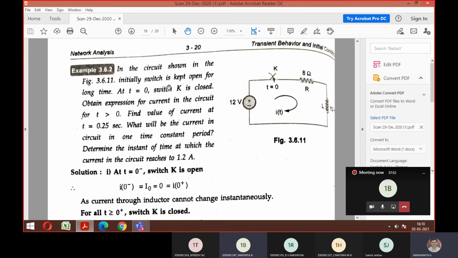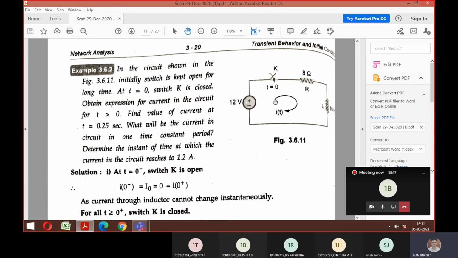Okay. So look at this. What derivation did we do? Same concept. If switch at t is 0, then they are telling the switch is closed. Okay, K is closed at the initial condition. So to obtain the expression for current, you need to find I of t first. If the switch is closed, then you need to find the value of current at t equal to 0.25 second.